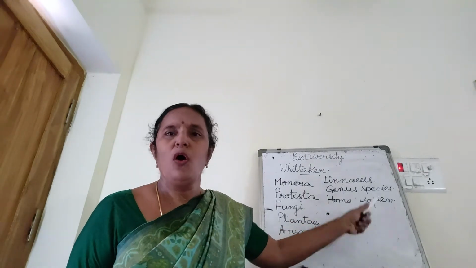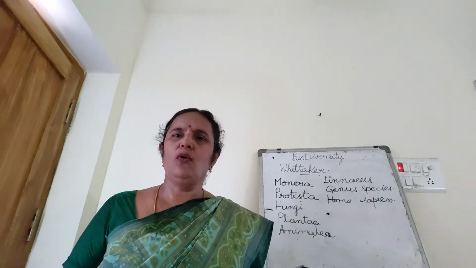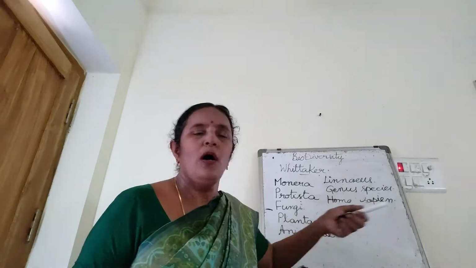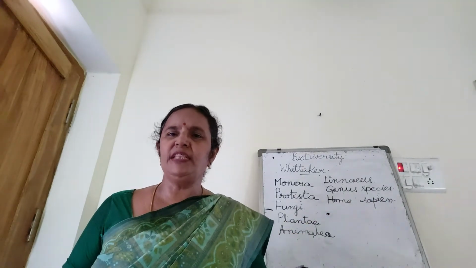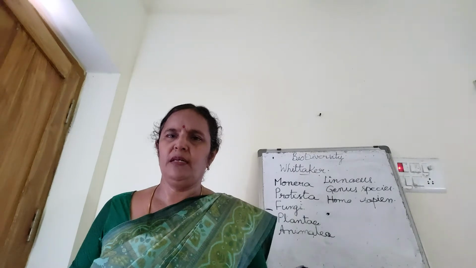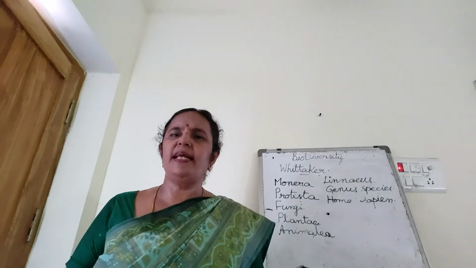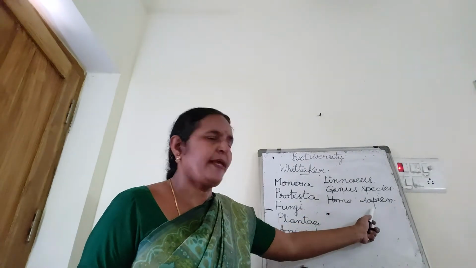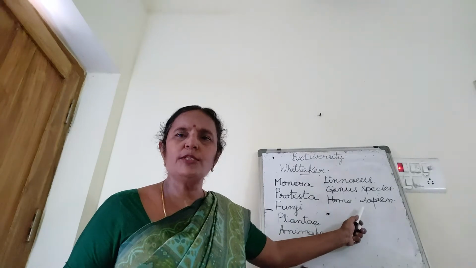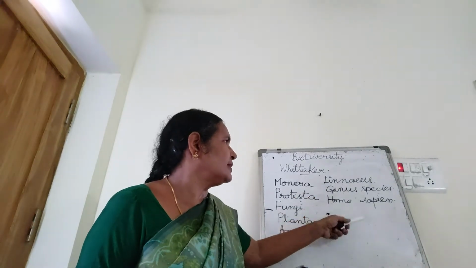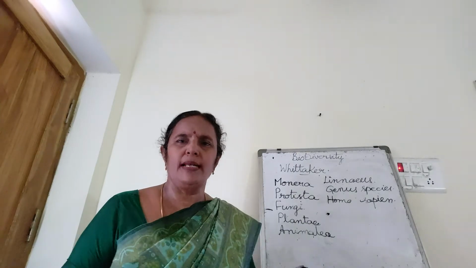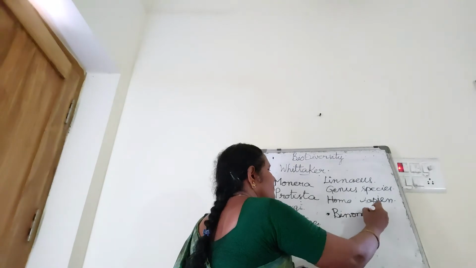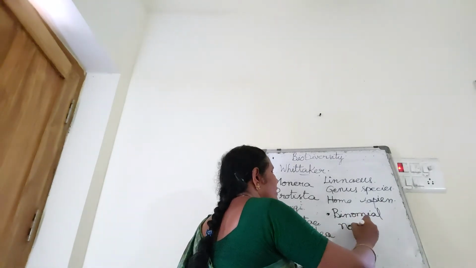Under species sapiens, all of us are sapiens. All the human beings are sapiens. Sapiens means in this group, all the organisms can interbreed with each other. They can produce a young one. That's the difference between genus and species. So, here genus name is Homo, species name is sapiens. Two words are given for each organism. This is binomial nomenclature. As two words are given for each organism, that is called binomial nomenclature.